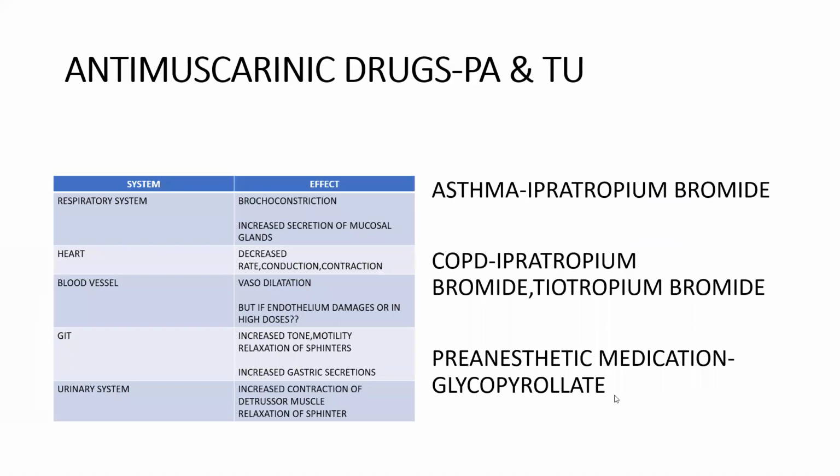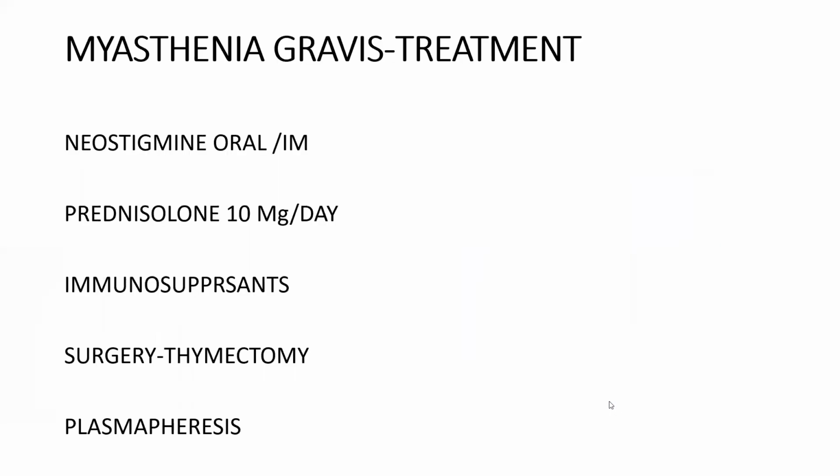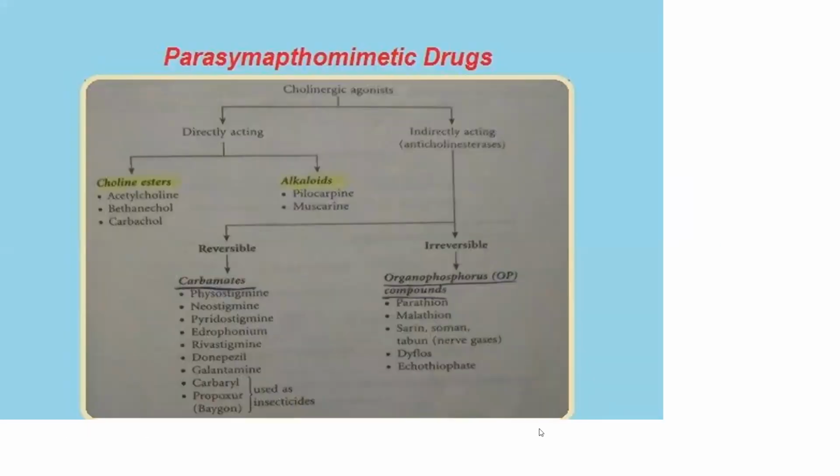And before that, we completed parasympathomimetic drugs, which are of two types: directly acting and indirectly acting. Nothing much about directly acting. Indirectly acting, we spoke about reversible and irreversible. For irreversible, I told about organophosphorus compound poisoning, and for reversible, I told all the therapeutic uses of those reversible anticholinesterases, and I spoke in detail about myasthenia gravis.